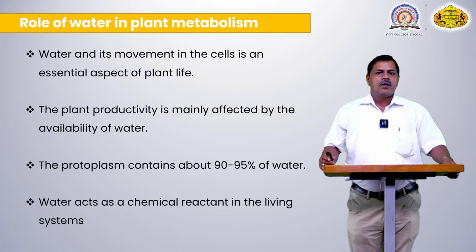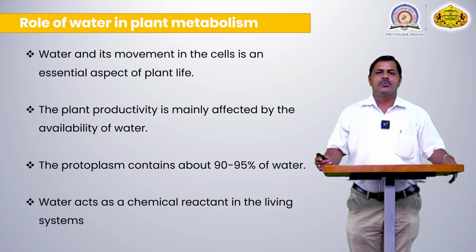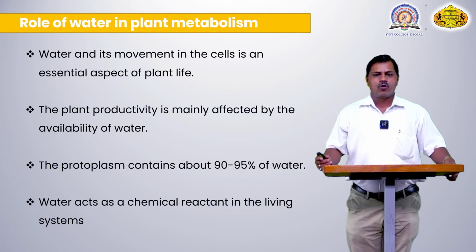Role of water in plant metabolism. There are different metabolic processes occurring inside the plant body. Water movement in the cell is an essential aspect of plant life. This is a very important aspect of the plant body, and water can move to them. A cell can be divided. This is the main role of the water molecule.